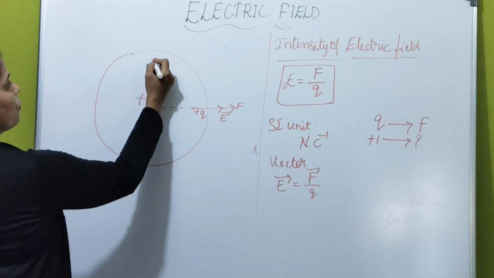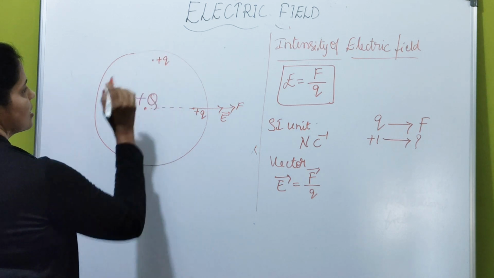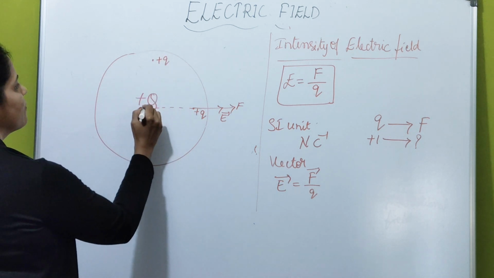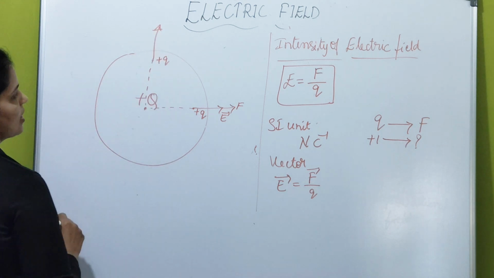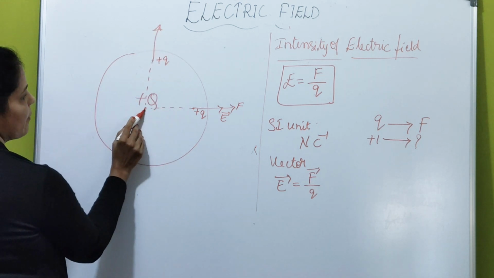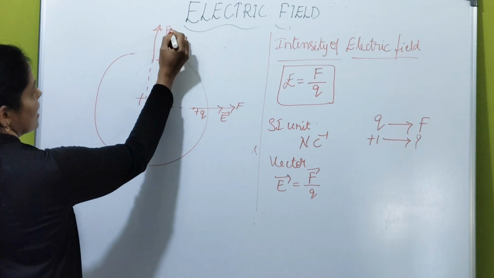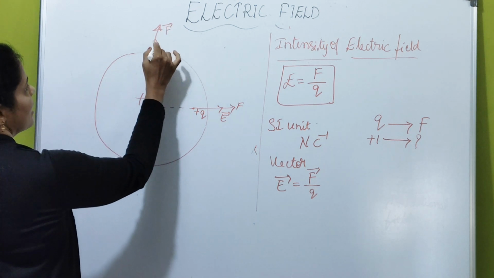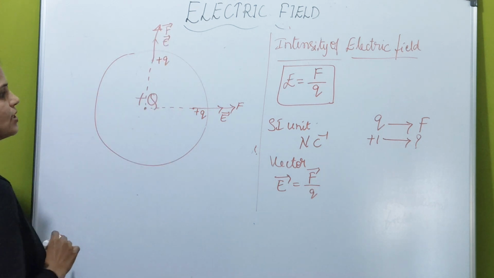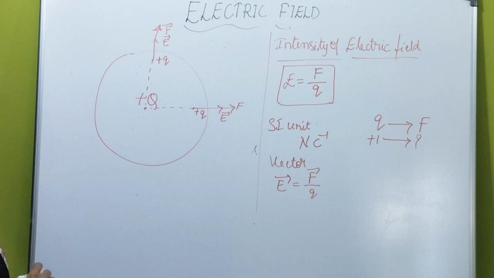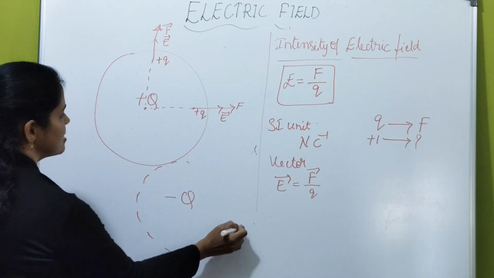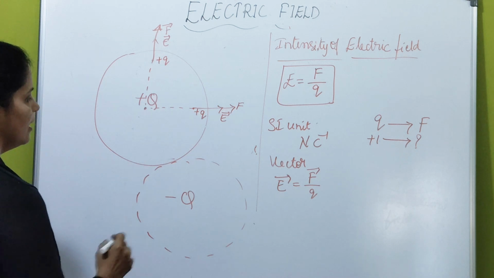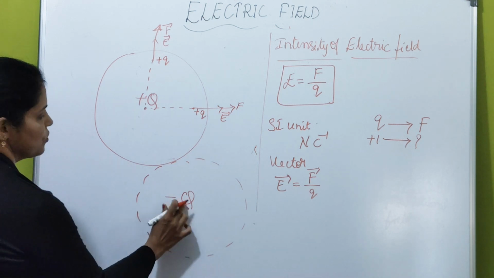Wherever you place a test charge, it is always positive. If the source charge is positive, the source repels this test charge. This is the direction of electric force, and the electric field is also acting along the same direction. Is it clear, student? If the source is negative, then let us consider here you have an electric field and you have kept one negative source.